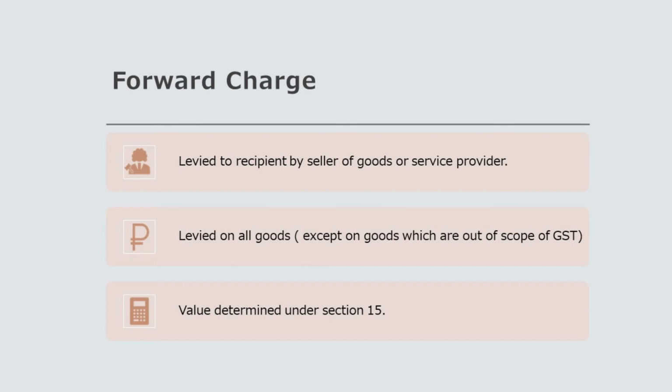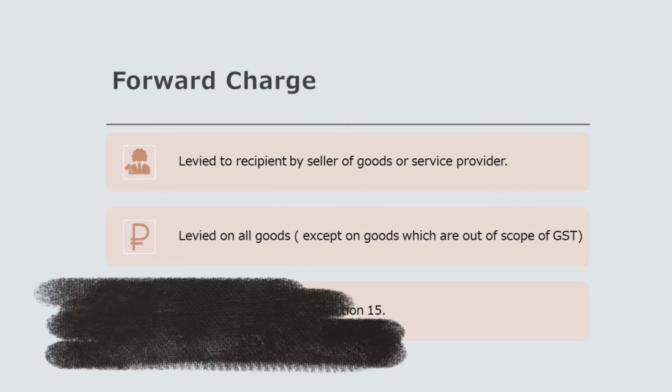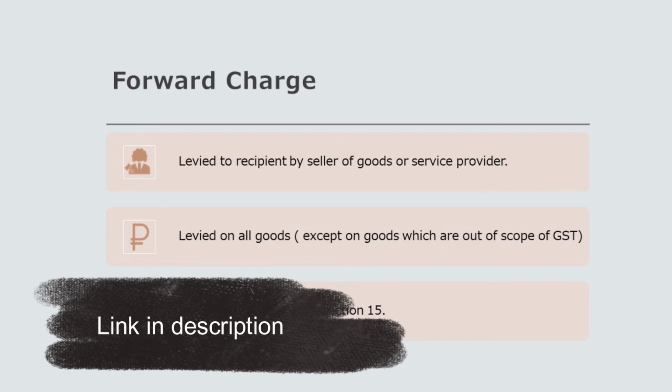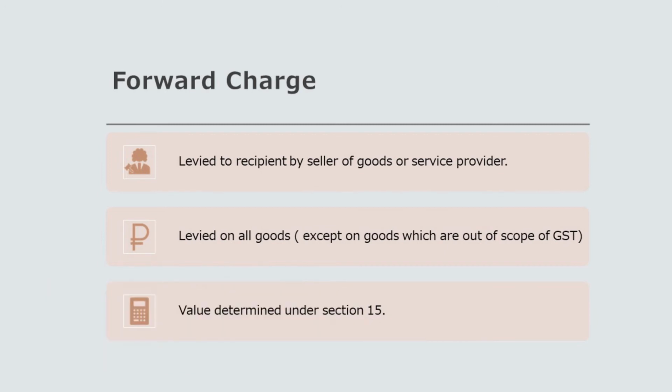And second point is it is levied on all goods except goods which are out of the scope of GST. If you remember, in the first video we had mentioned that goods which are outside the scope of GST are liquor for human consumption and petroleum goods.